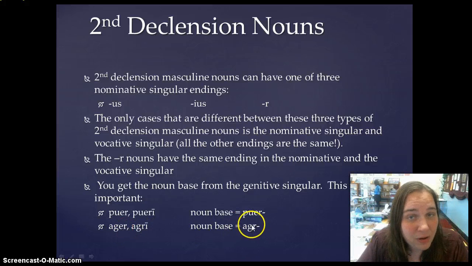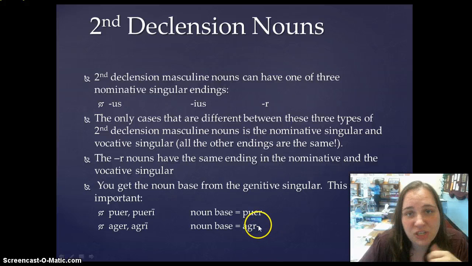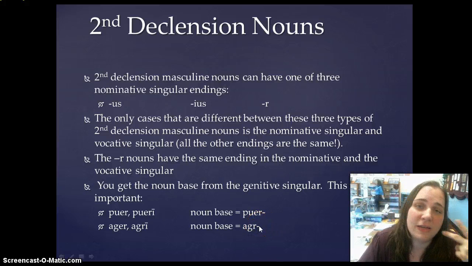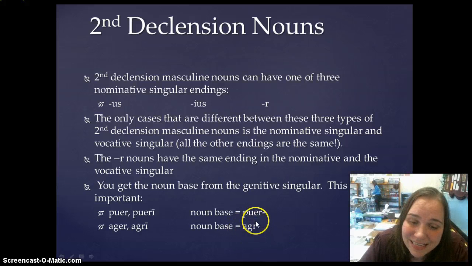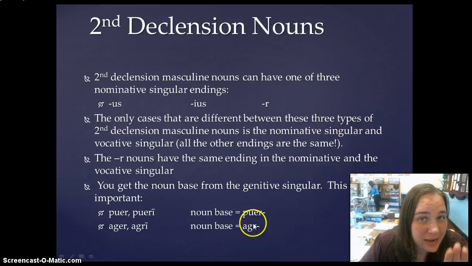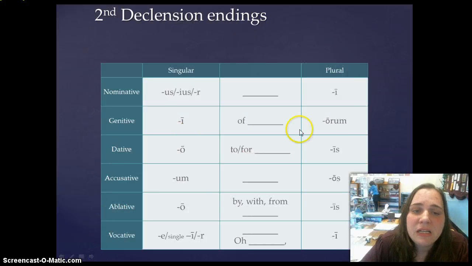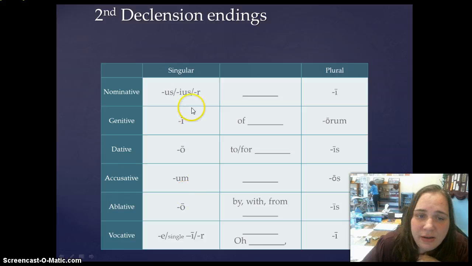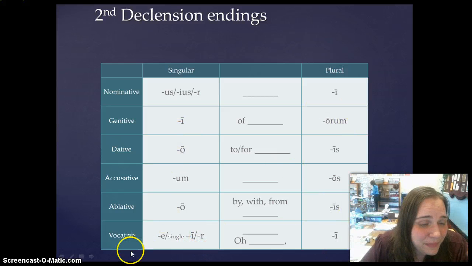That e falls out, which means when you put the endings for the genitive singular, dative singular, accusative singular, ablative singular, and all of the plurals, you're going to put it onto this noun base. There's going to be no e in it. The e is only going to be in the nominative and the vocative singular, okay? So this is just to remind you of the endings for the second declension. As you can see, if you have an -r in the nominative, you're going to have an -r in the vocative, and other than that, the endings are all the same.